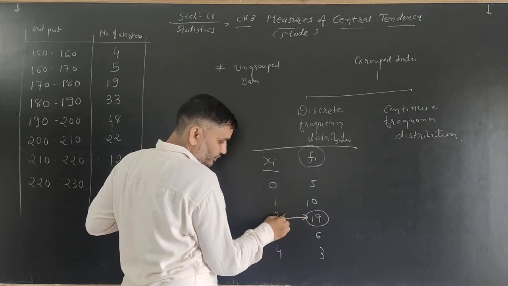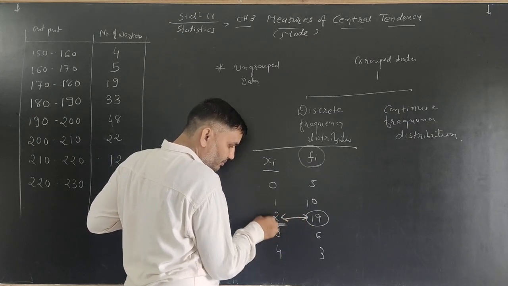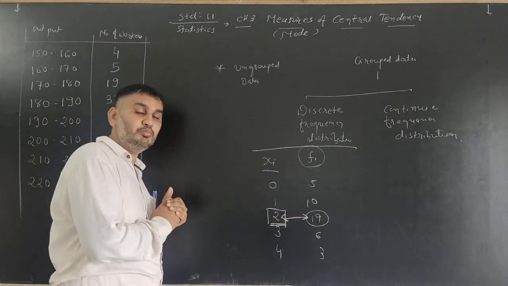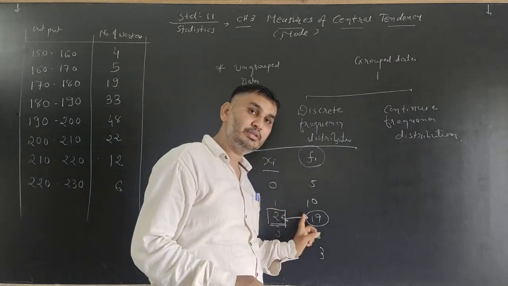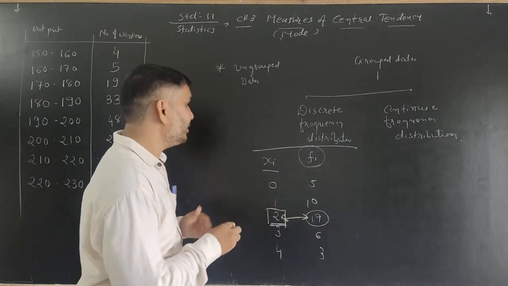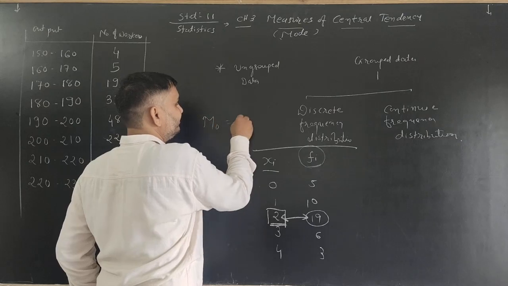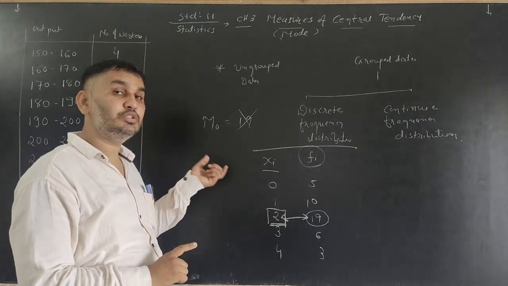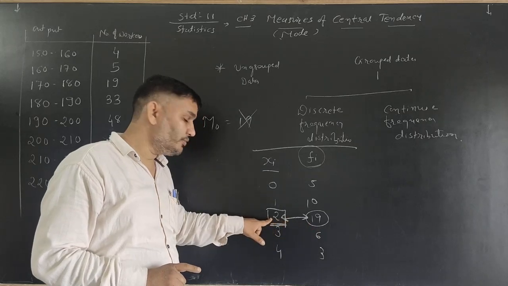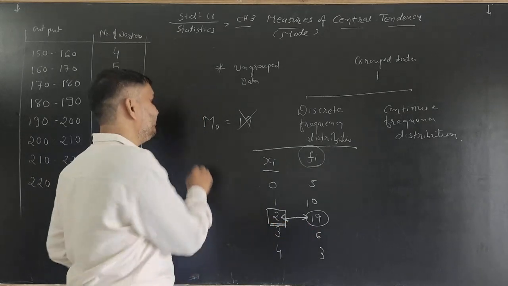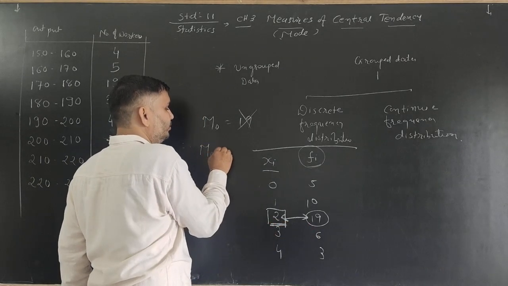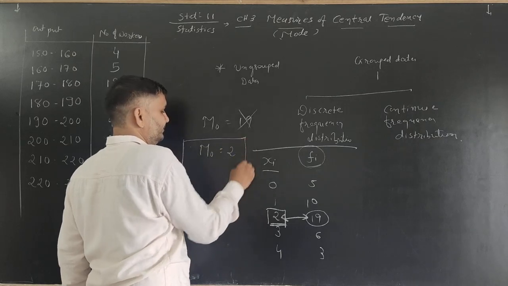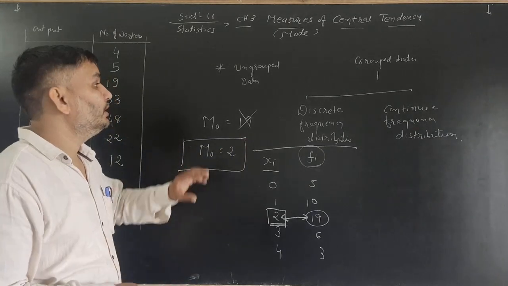That's why, which observation is repeated maximum number of times? 2. The observation 2 is repeated how many times? 19 times. तो कई बार मिस्टेक हो जाती है कि Mo is equal to 19. That is wrong. 19 shows the number of times, but the observation 2 is repeated 19 times. That's why Mo is equal to 2. That is the answer. That's very simple.